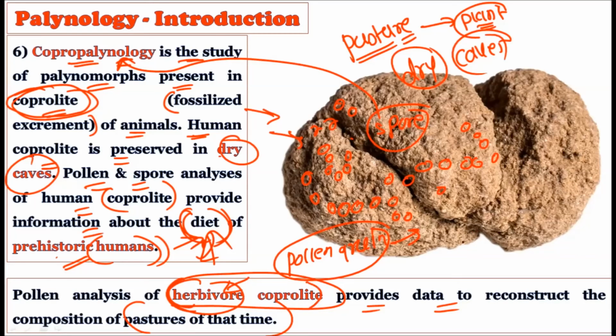If you take the coprolite of the herbivore and, for example, you have seen particular kinds of spores or pollen grains, then you will come to know that species A pollen grain is there, species B pollen grain is there, and species Z pollen grain is there. Then you will come to know their pastures may have been made up of species A, species B, and species Z. So in this way, critical information can be taken out from copropalynology, right?